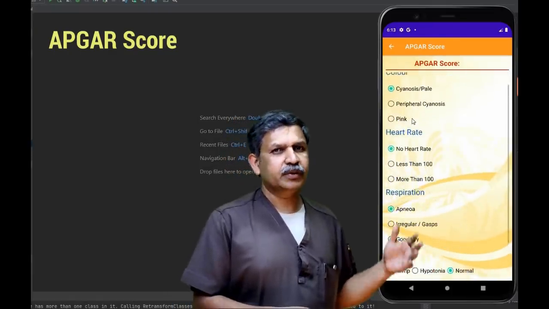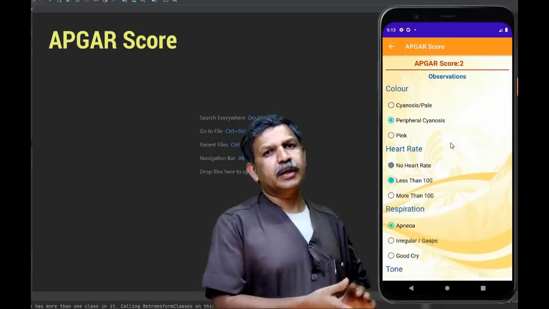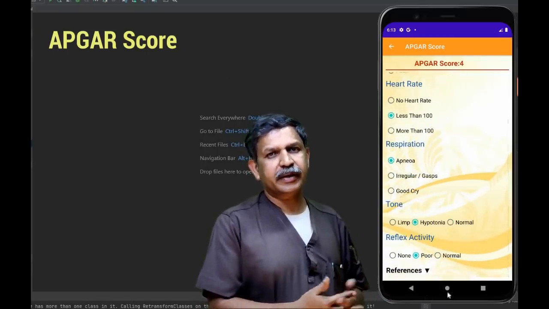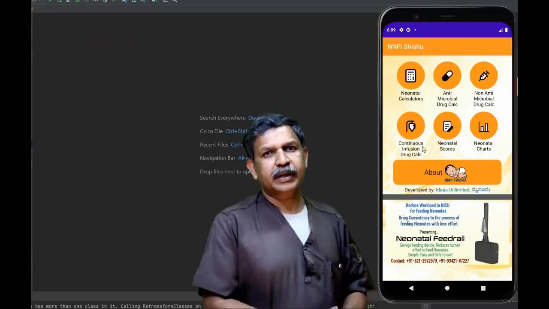Another example, we use Apgar score a lot. You just need to push the radio button about the clinical condition of the baby, and the score is already there on the result panel.